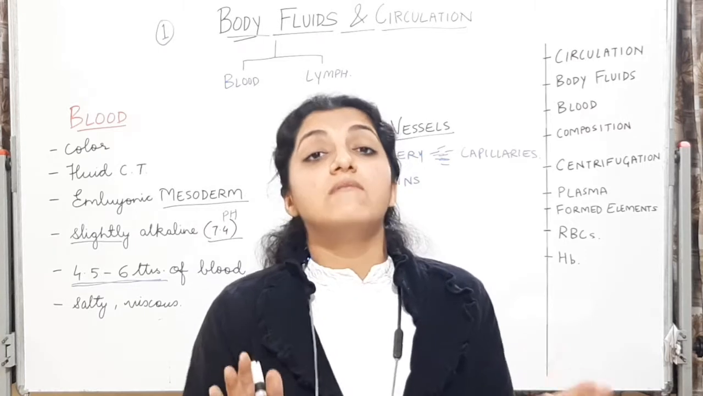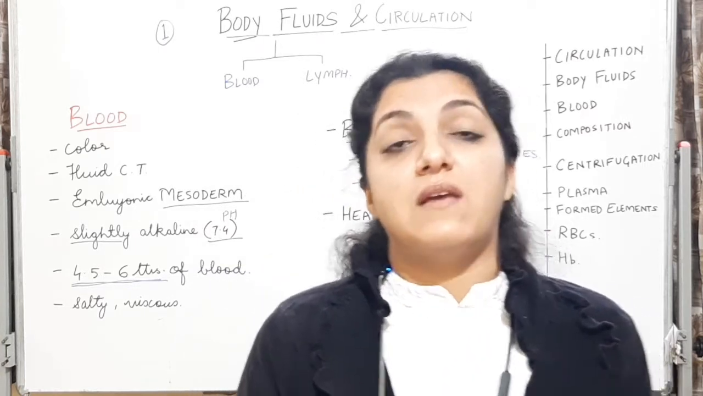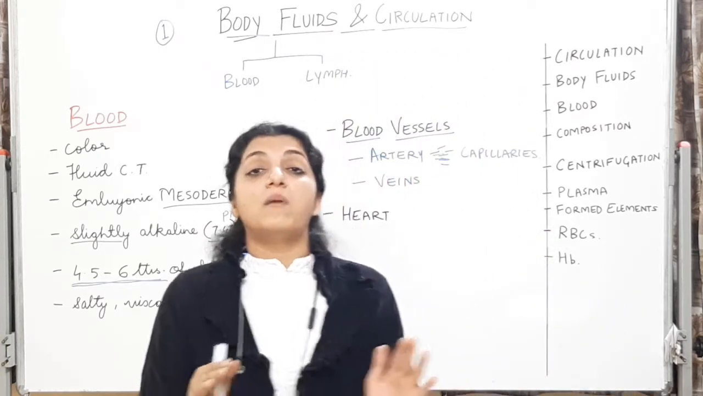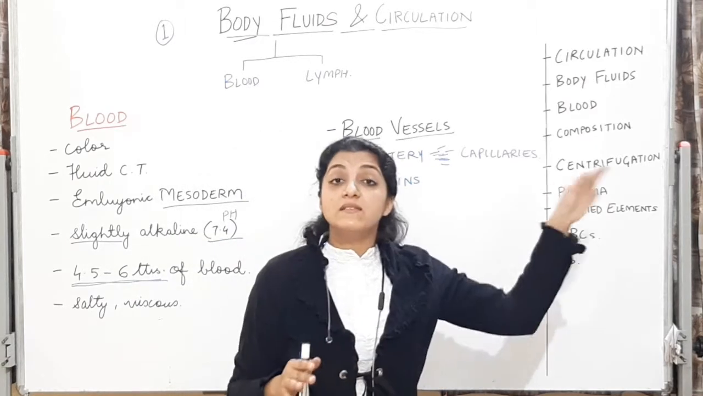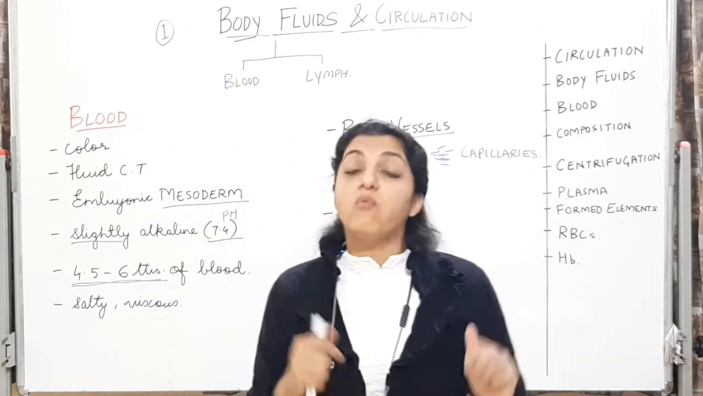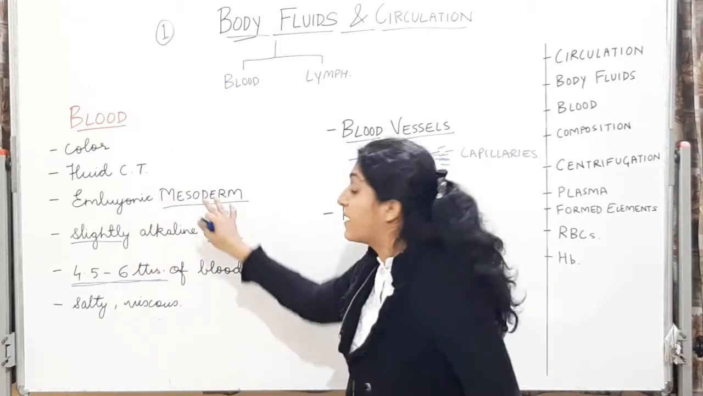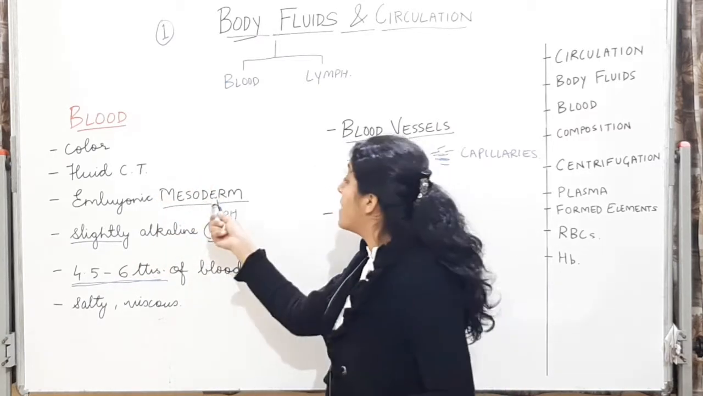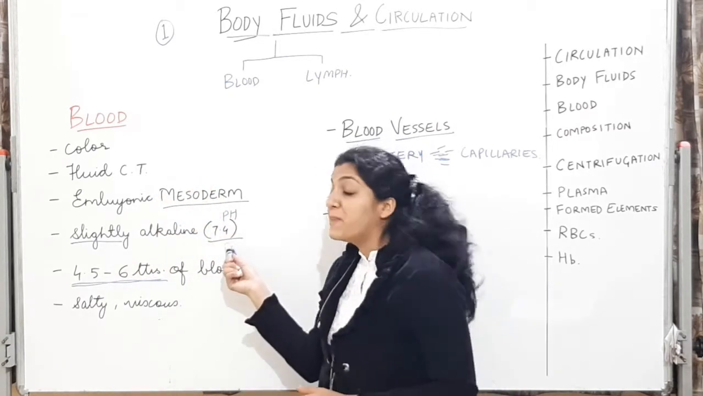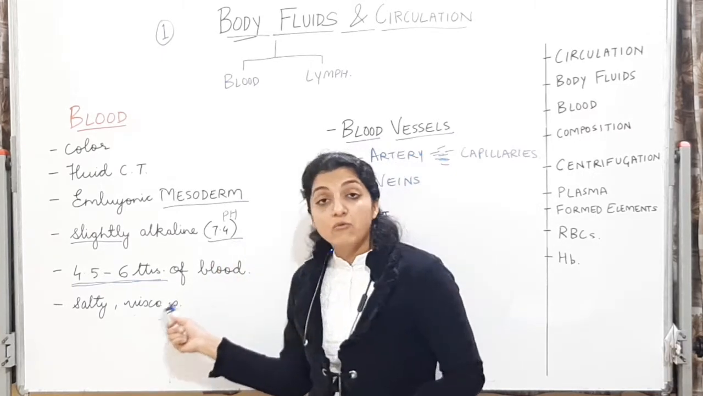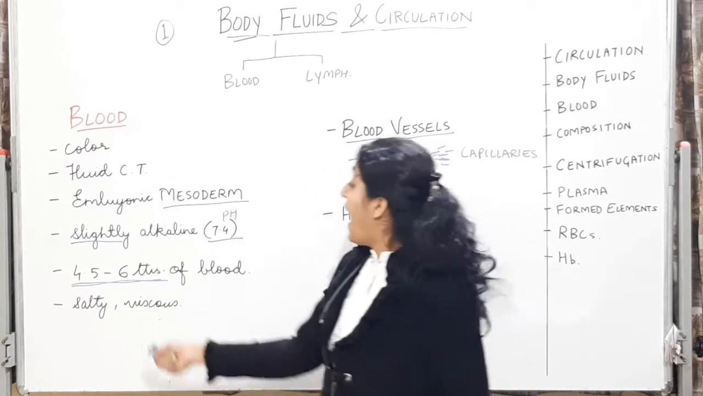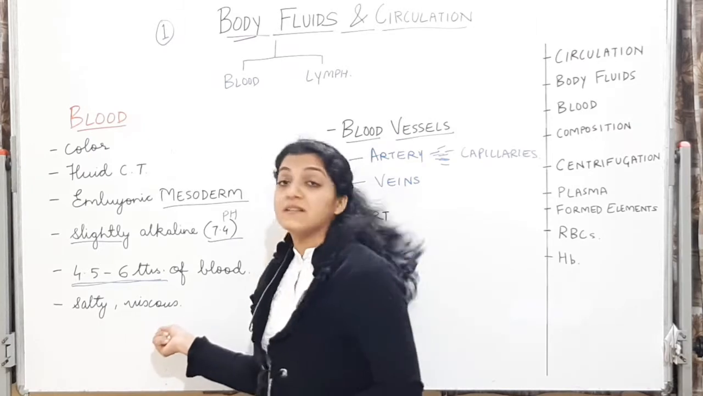Alright, we study the blood, we study the various types of cells it has, the various components of blood. So we will see now the various components of blood, what it is made up of, what is the composition of this fluid connective tissue. Here you have to remember embryonic mesoderm, you have to remember its pH, you have to remember the amount which is present in an average adult, and it is salty and it is viscous.